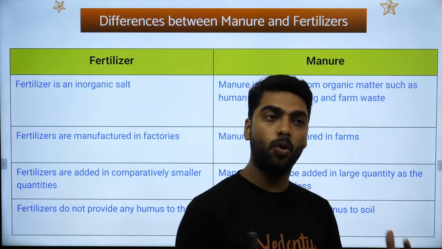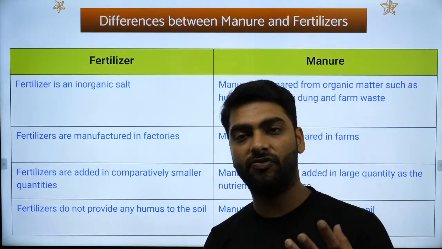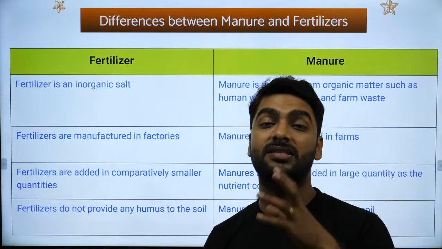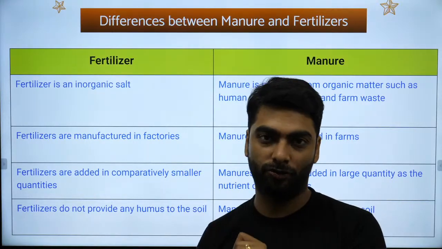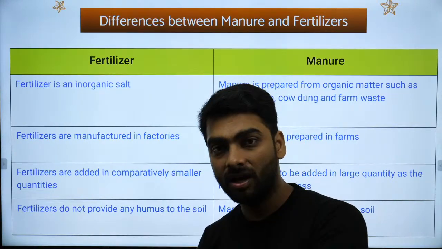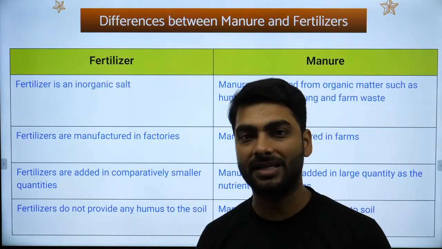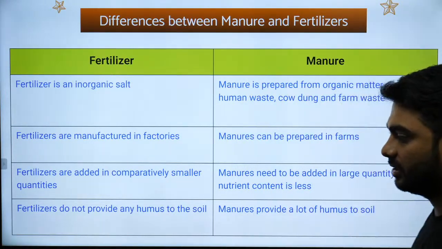Okay? So manure is more useful from the environment point of view, and fertilizer is more useful from the crop health point of view. But fertilizer has its disadvantages also. Manure doesn't have a disadvantage. Okay?